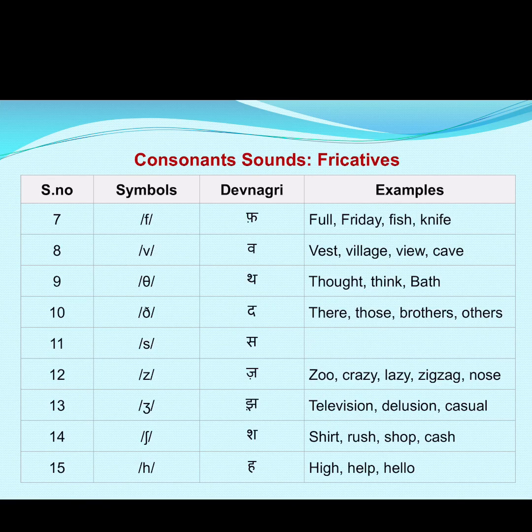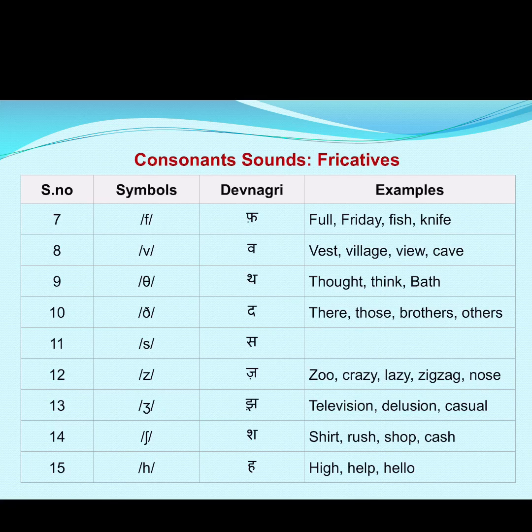Number 14, this symbol is known as sh, as in Devanagari. We can see the word written here. Sh, for example, shirt, rush, shop, cash.